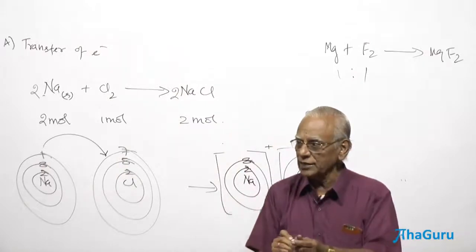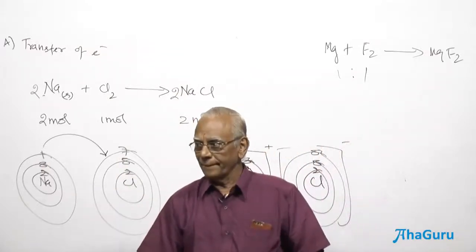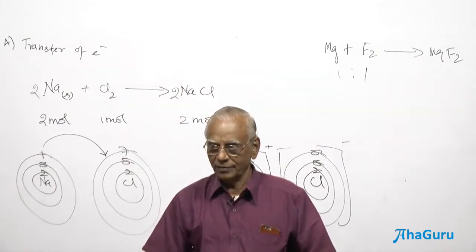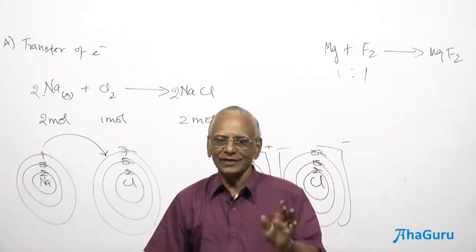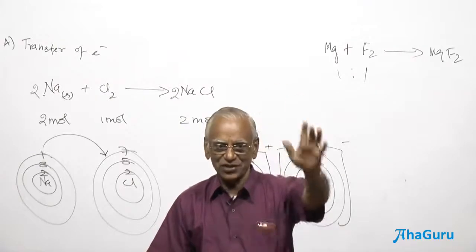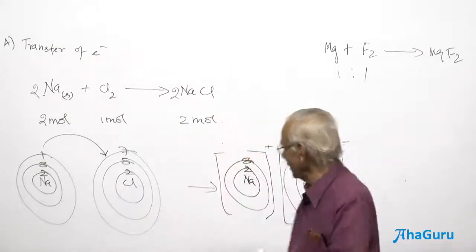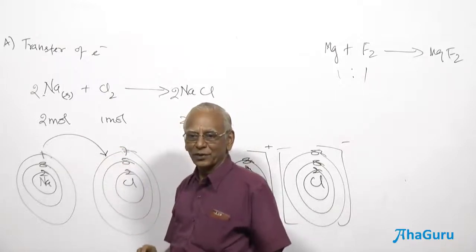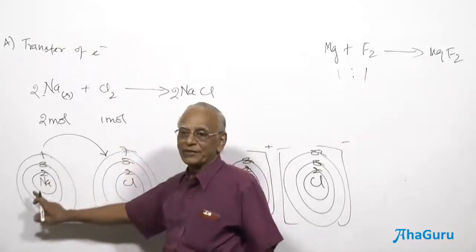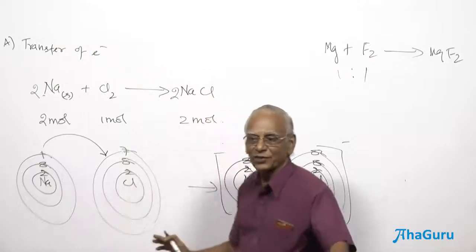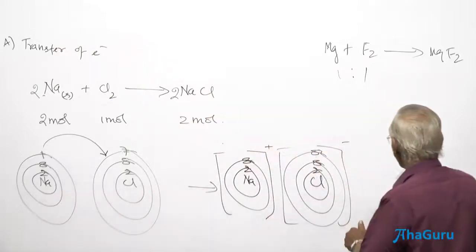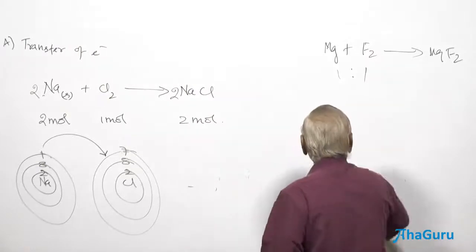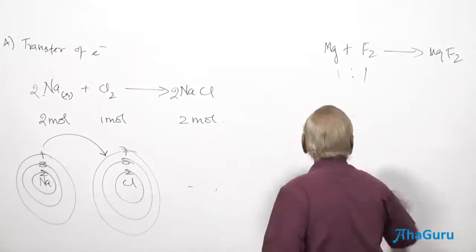What is the answer? Raise your hand. The requirement of Mg is 2 electrons. Magnesium is divalent. As I told you, we have to balance the charges after the transfer of electron. The transfer of electron is always represented by a curved arrow. It goes in the direction of the arrow from the electropositive element towards the electronegative element. Now, how do I put the charges of magnesium?